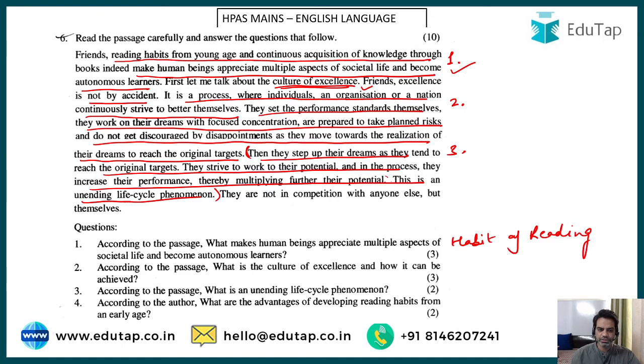And that is how you get into the habit of an unending life cycle phenomenon where you every time strive to reach excellence. So it can be an individual, it can be an organization or a nation which tends to take up this process or this phenomenon. So that was your answer number 4, which was hidden all over the passage.